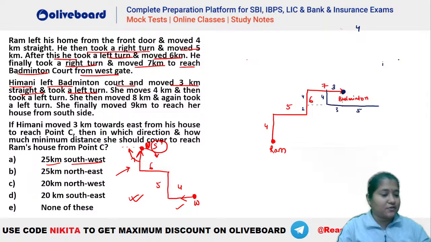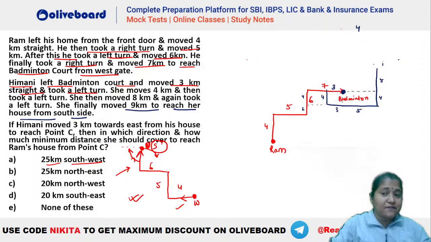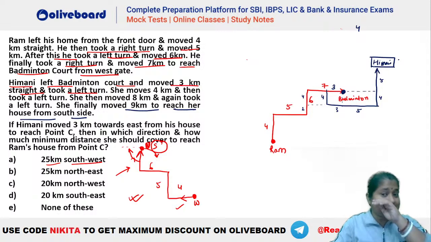So this is 5. Okay. She goes for 8 kilometers. And again takes a left turn. She finally moves 9 kilometers to reach her house from the south side. So you can see she goes from here and she goes for 9 kilometers. So you can see again, this is 4, this is 5, and this is the house of Himani. Now when we have done this, you can see she is actually reaching from the south side of the house here, isn't it? So you can see this is the right one.